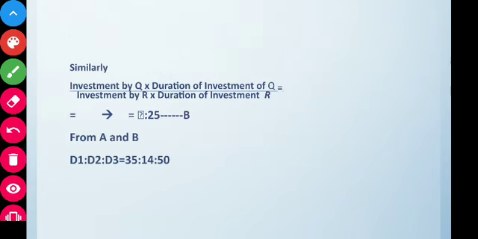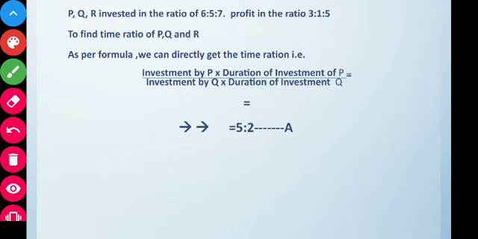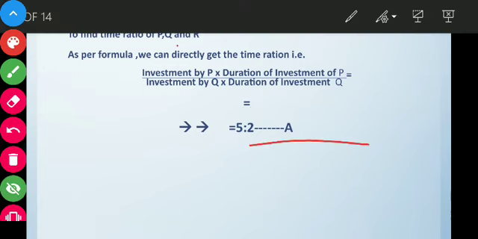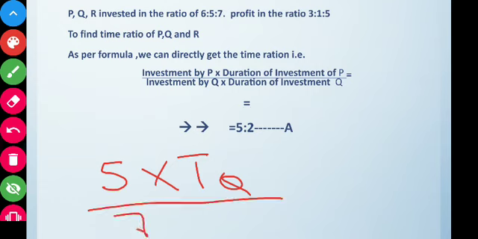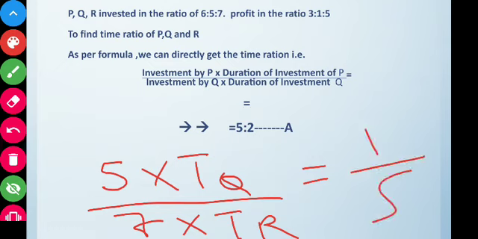If we do like that, then the investment of Q is given here, that is investment of Q and R. So it will be, sorry again, it will be 5 into 7, because the investment ratio of Q is 5 into time period of Q by 7 into time period of R, which is equal to 1 upon 5.